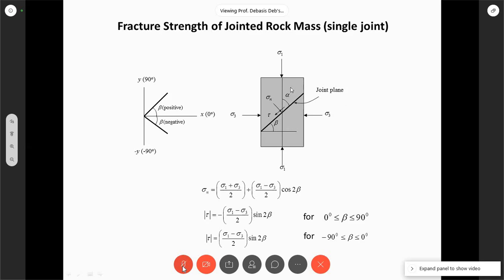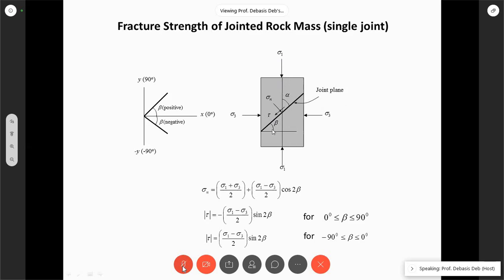So we have what we call sigma 2 equals sigma 3. So in the other two directions we have sigma 3, and we are giving sigma 1. Now in the normal triaxial of intact rock, there will be no joint. Now here we have a joint.